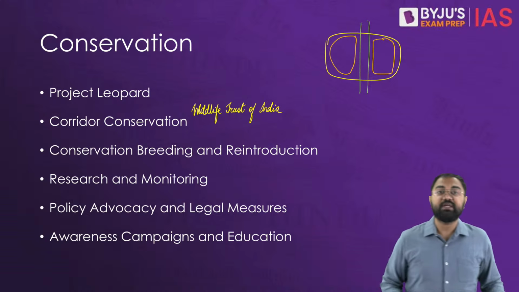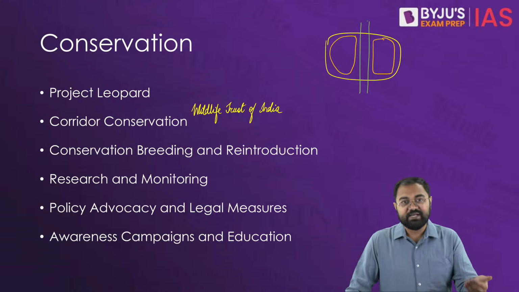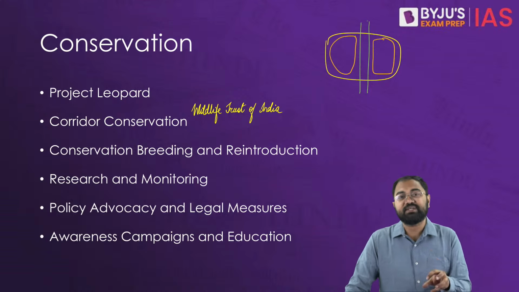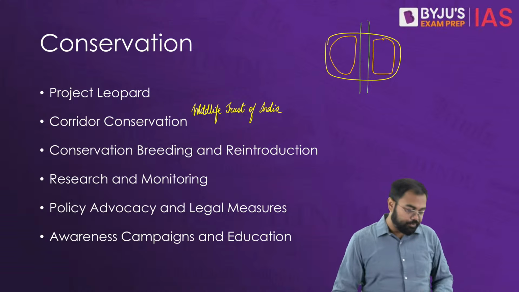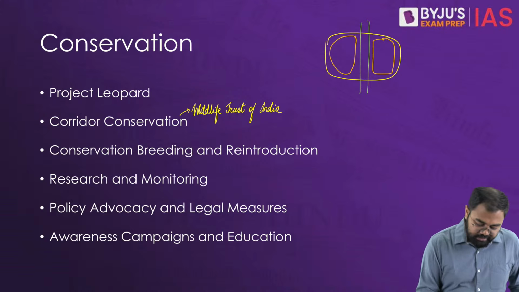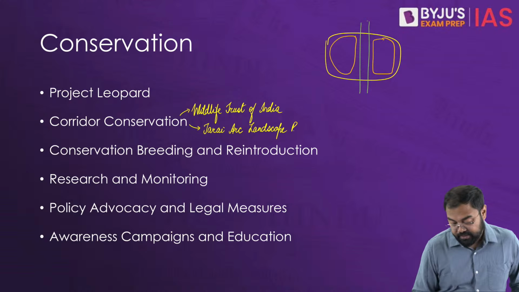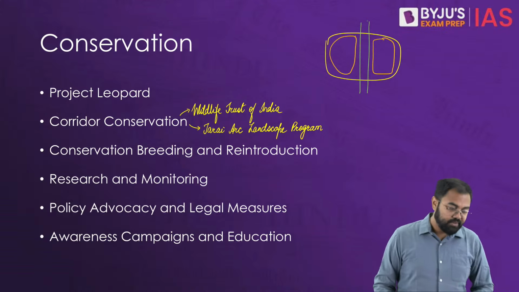Then at the same time, we have seen that there have been various programs. For example, projects such as the Tarai Arc Landscape Program have been very, very important, and it tries to restore and protect the very crucial corridors for the leopards in the Tarai region. So that's why the Tarai Arc Landscape Program, you can say, is another such effort. This also has been a very, very important program in ensuring the conservation and making the corridors available in the Tarai region in India.